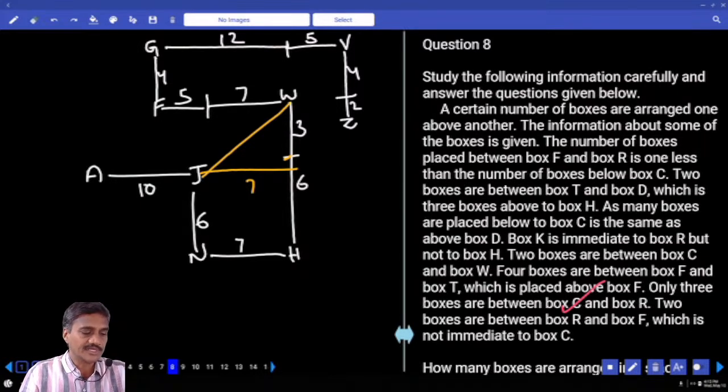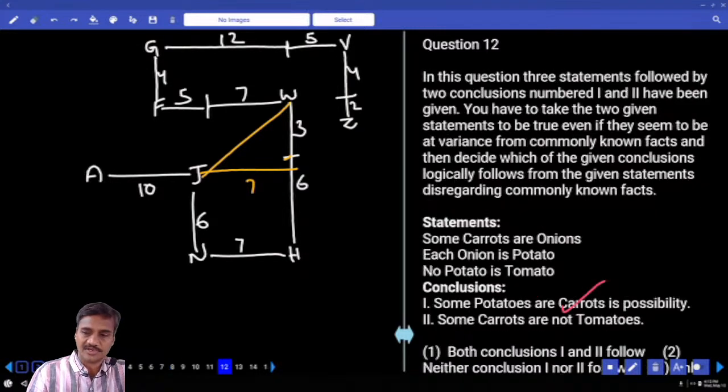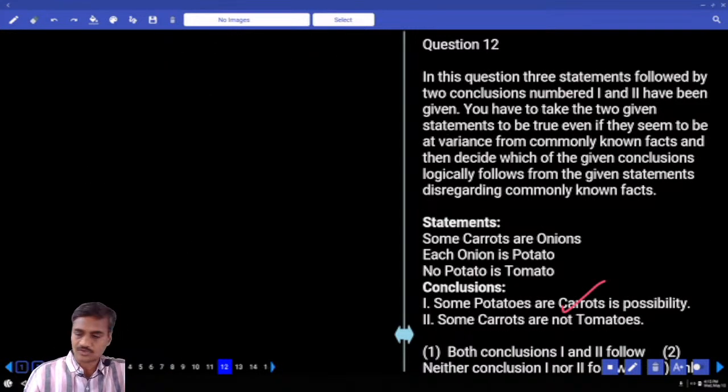Then question number 8 to 11. Japan first or the second priority? Definitely second priority. Okay, 8 to 11 under the second priority. Then question number 12 onwards. Now 12 onwards, it is based on syllogisms, and the two conclusions logically following.